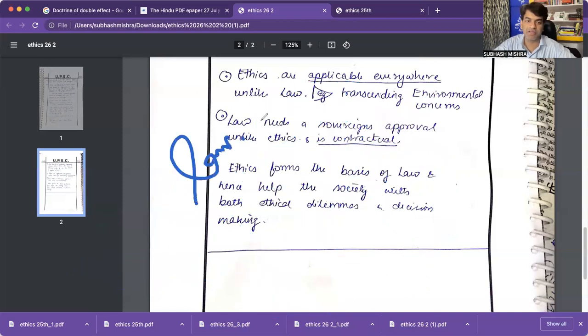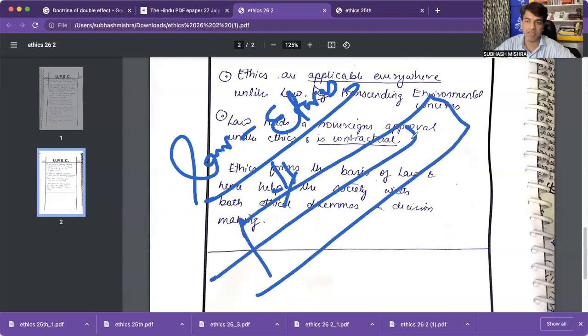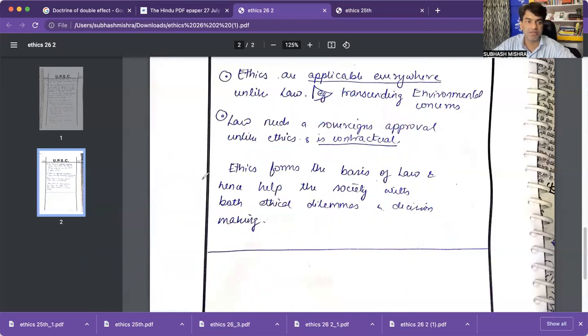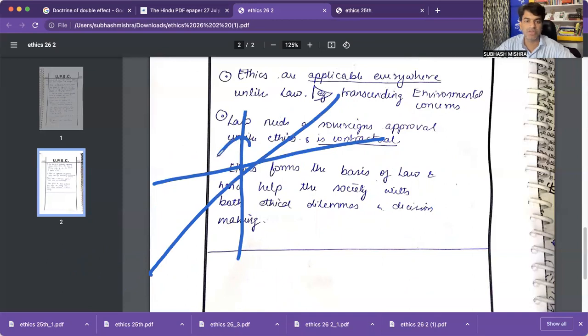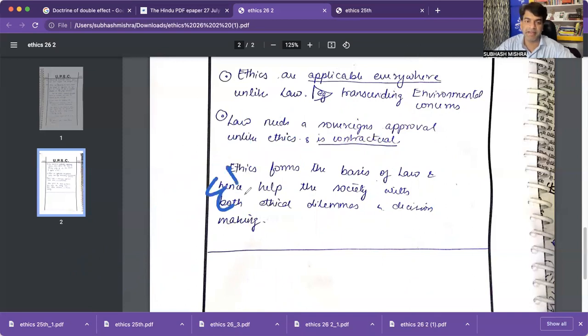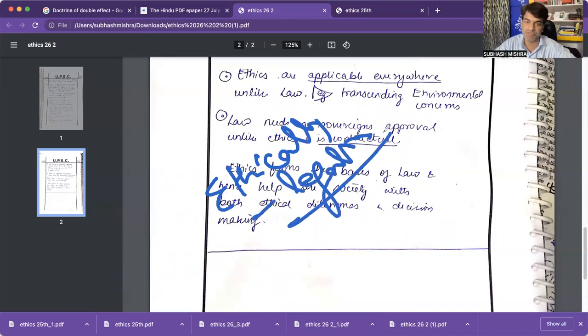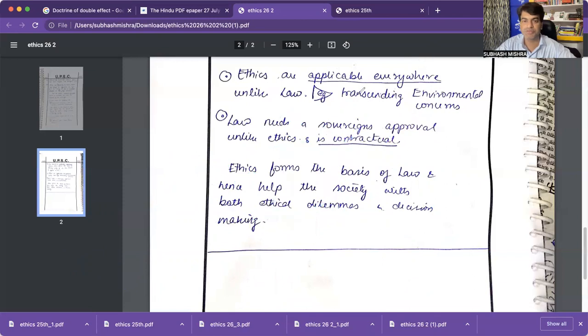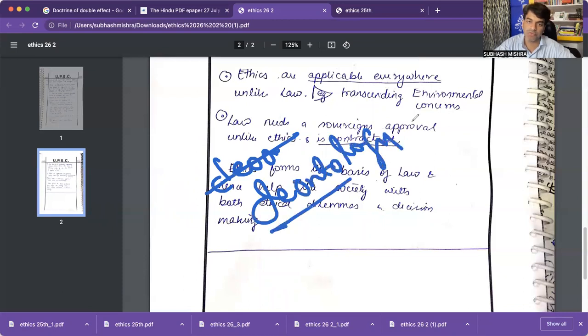So law and ethics in that parameter fall on one line only, not on separate lines. They are parallel. There is no divergence. There is no cut in between. There is no crossroads here. So ethicality and legality should go together based on the situation. So we can talk about deontology, or duty-based ethics.